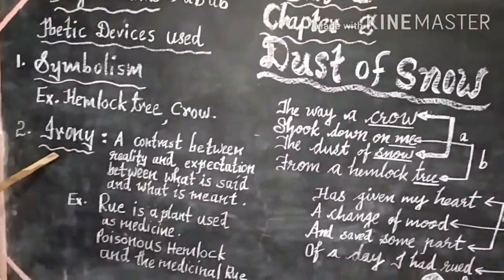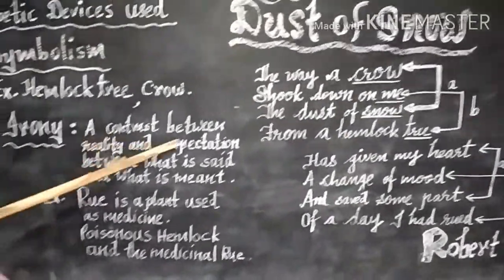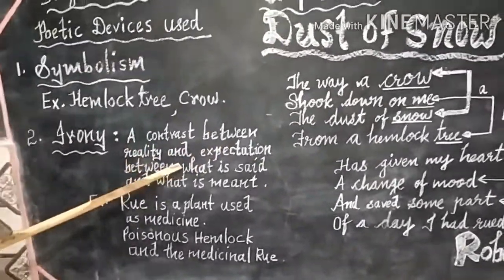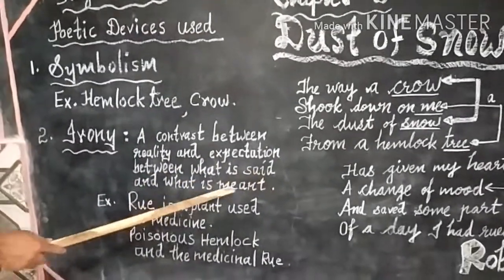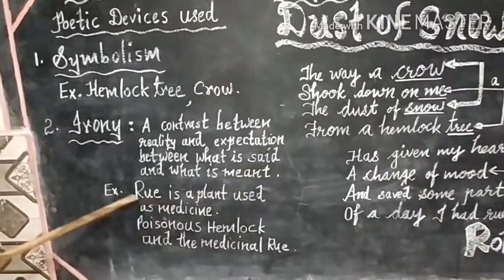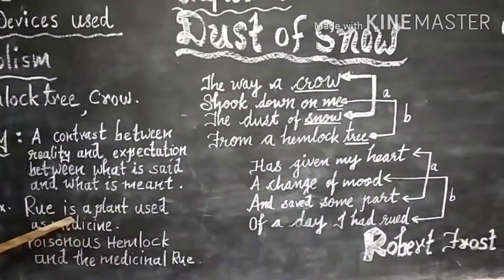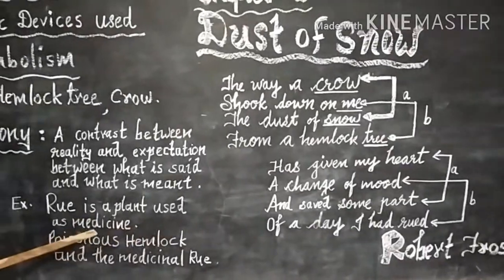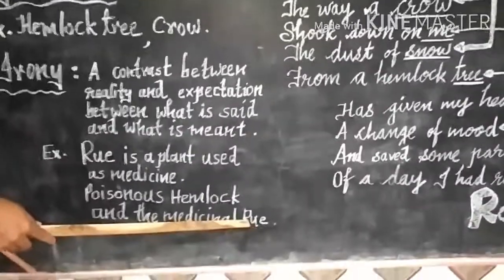The second poetic device is irony, a contrast between reality and expectation, between what is said and what is meant. Example: you will see in the poem, rue is a plant used as medicine, poisonous hemlock and the medicinal rue.